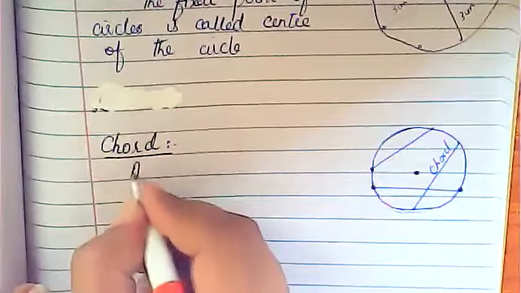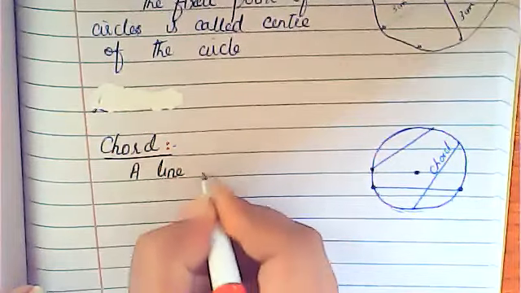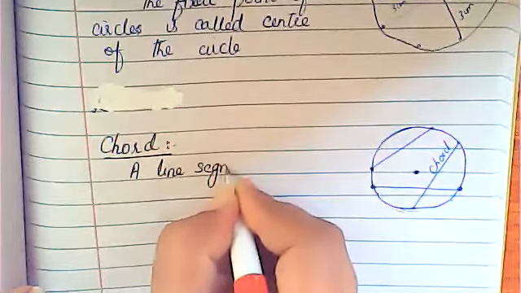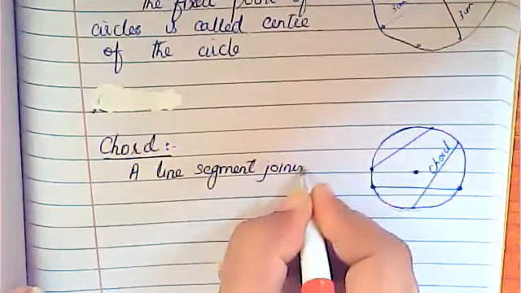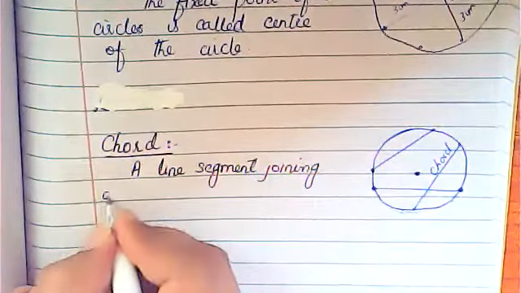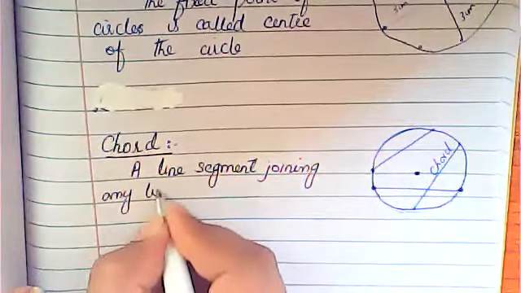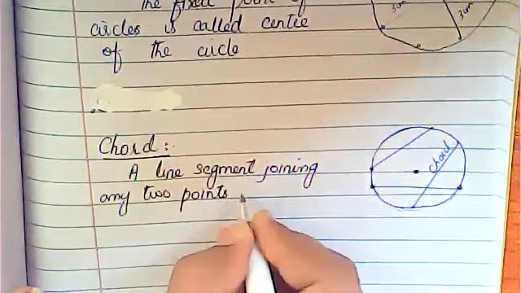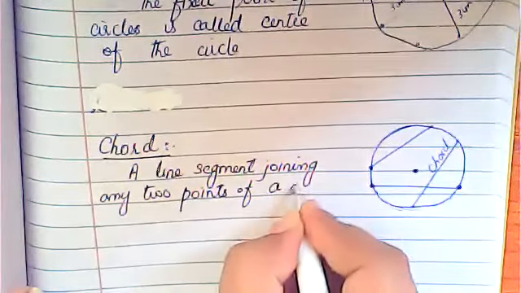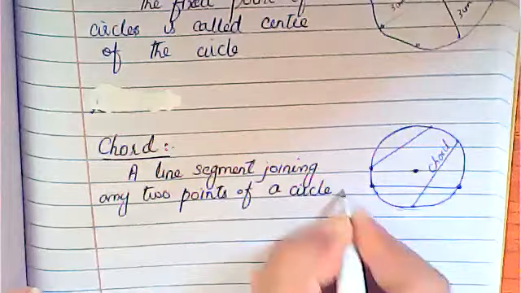So how will you define the chord of a circle? A line segment joining any two points of a circle.